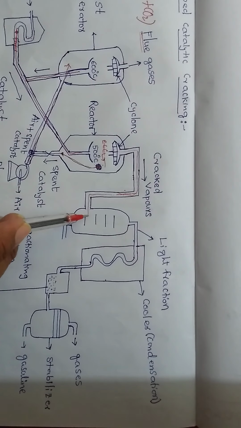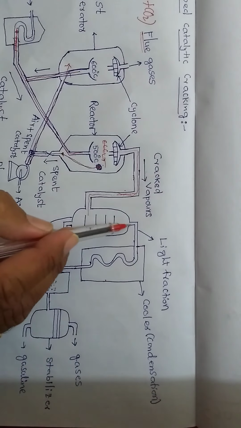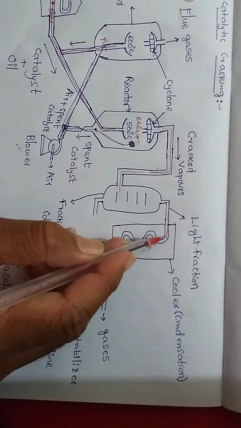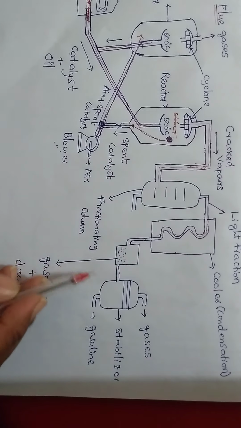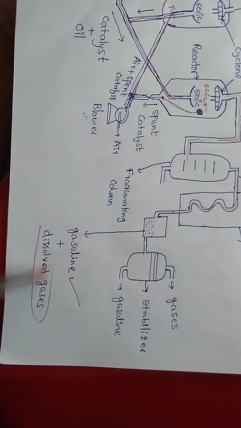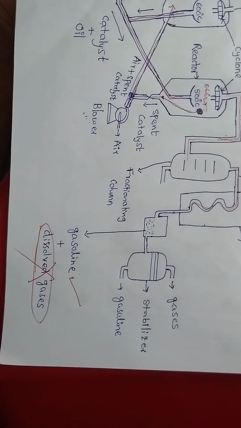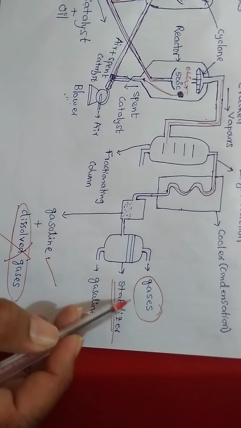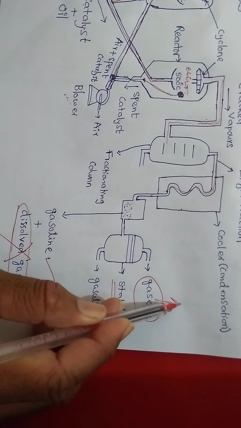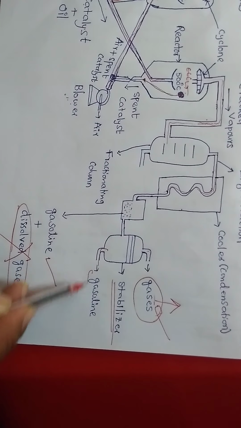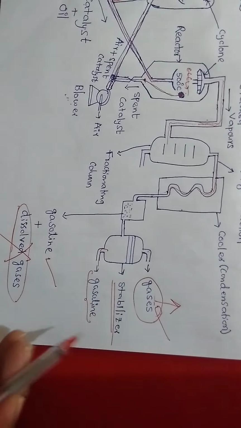Coming to the right side, the cracked vapors go out through the cyclone. These cracked vapors undergo fractional distillation and are separated into lighter fractions. These lighter fractions are condensed, meaning vapors are converted into liquids. So majorly we are getting our desired product, gasoline, and some dissolved gases. We don't want them. How to separate these two? This mixture is passed through the stabilizer, which separates the gases, because the gases are lighter, so the density is less and they are easily separated and go up, and the gasoline is separated from the dissolved gases by the stabilizer.